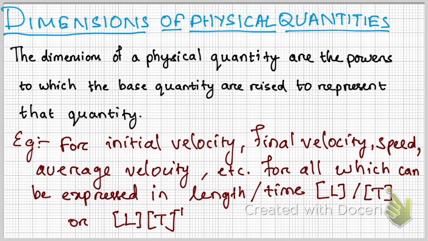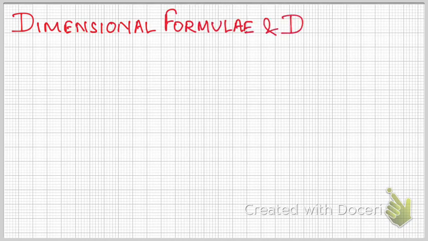So we have to note here that if the meaning of the units is the same for all the quantities, then the dimension will also be the same. For example, kinetic energy, potential energy, work done, these things will have the same units. So the dimensions of all these quantities will be the same. So now let's talk about dimensional formula and dimensional equations.